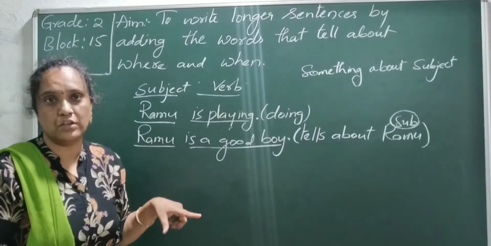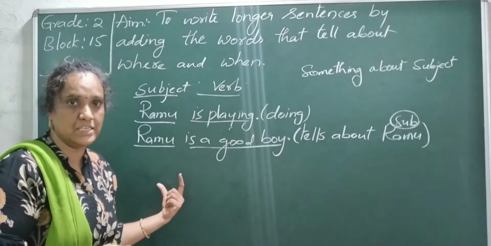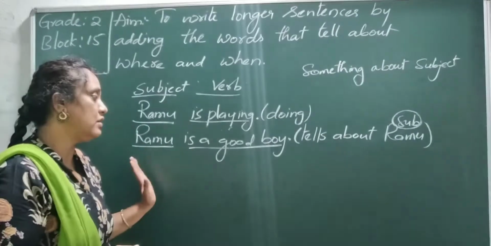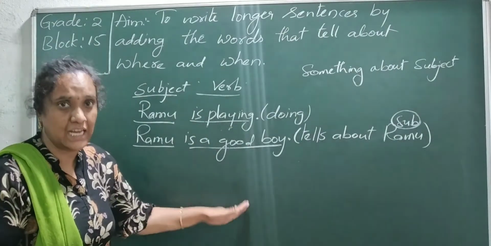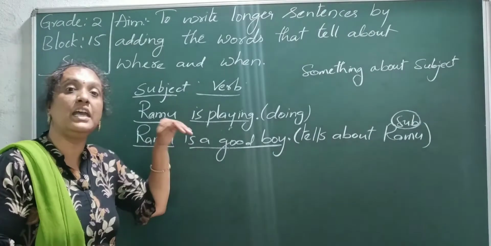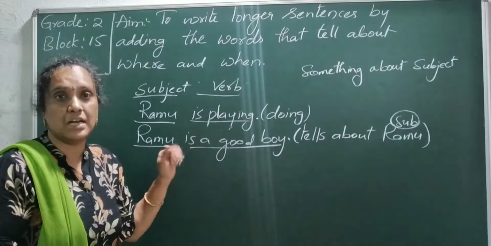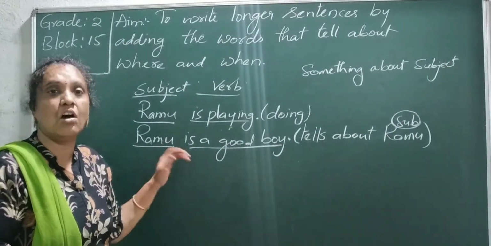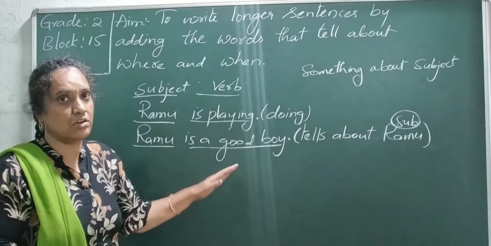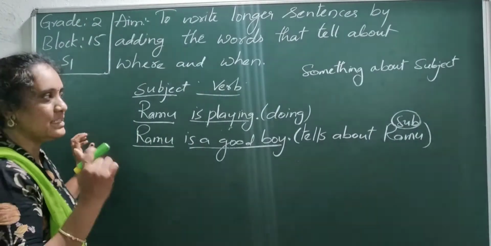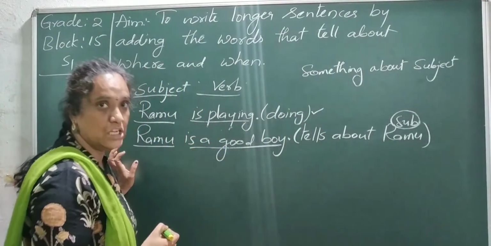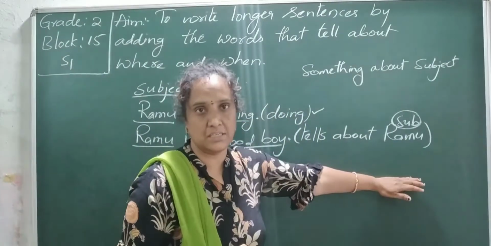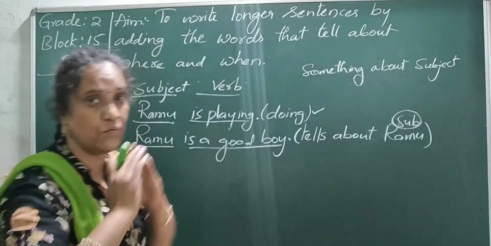Rose looks beautiful. Trees give us oxygen. Trees look green. Whatever sentence we tell, it tells what the subject is doing or what the subject is. Based on that we write the sentences.